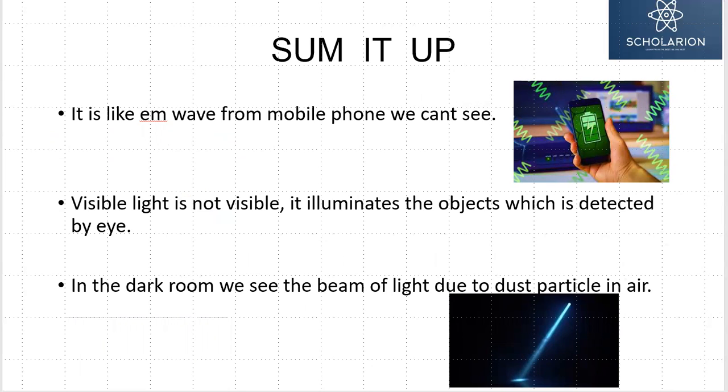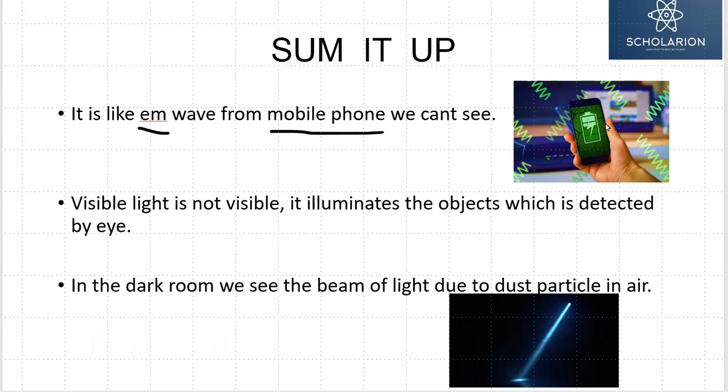It is as simple as this: light is an electromagnetic wave, which is still not taught to many of us. We are using an everyday mobile phone and we are aware that the mobile phone is working on the basis of some rays and these are electromagnetic waves. These electromagnetic waves are present.